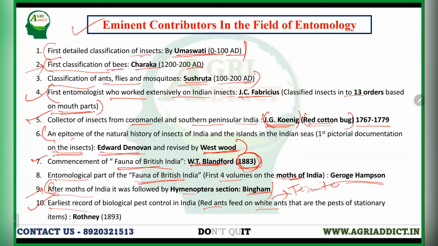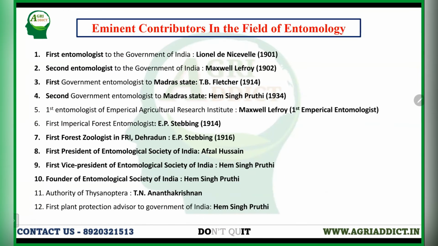The red ants mainly check the termites, which are the pests of stationary items like books and clothing things, etc. And the red ants mainly feed on the termites, and they can control them. This was first shown by Rothny, and it was the first evidence of biological control in India. It's important for both history and biological control, both chapters. Okay, it is important. It should be remembered by all.